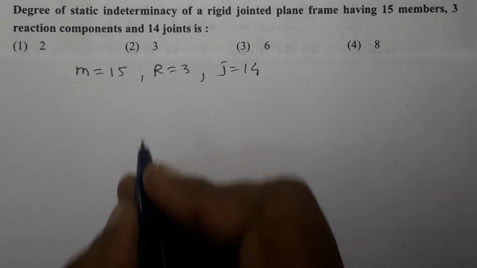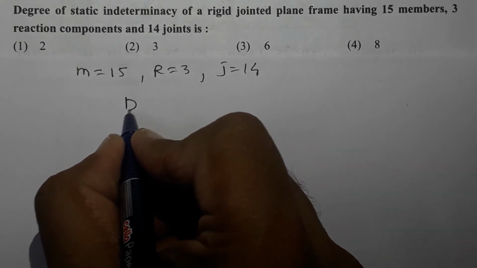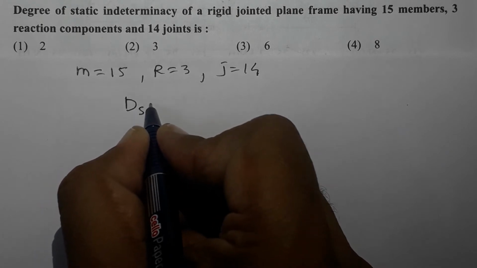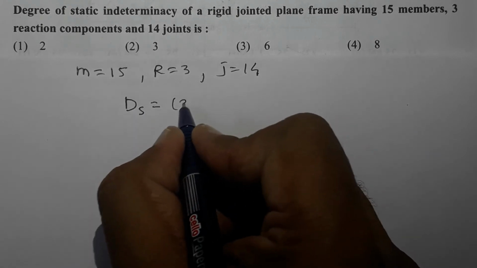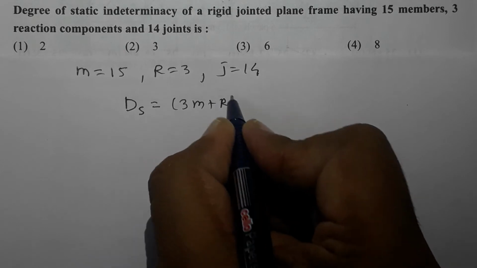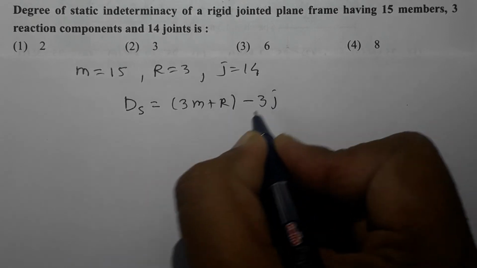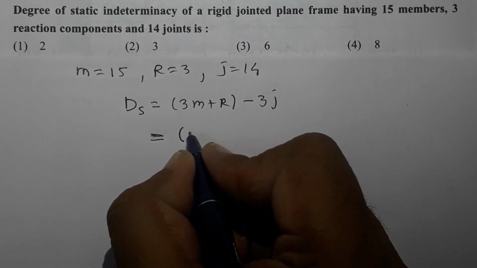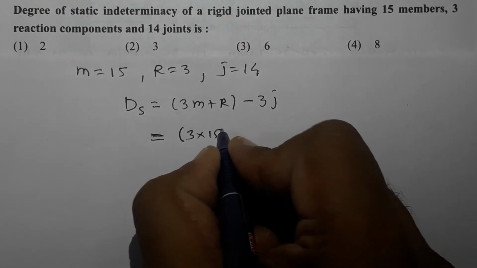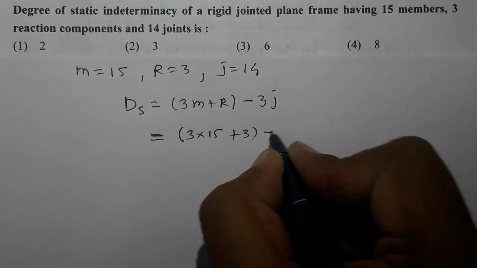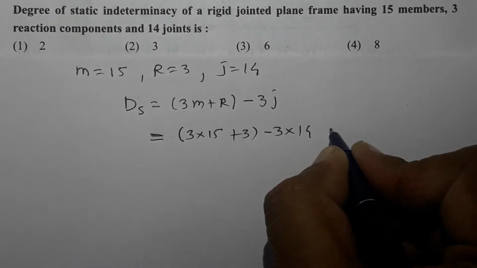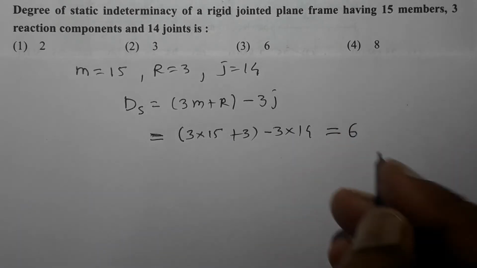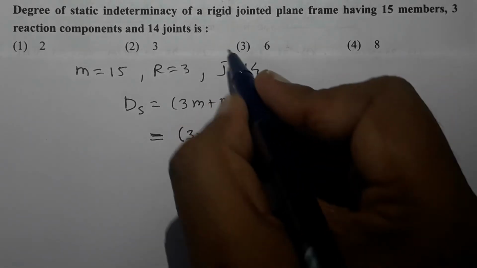Now degree of static indeterminacy in case of rigid jointed plane frame, that is DS, is given as 3M plus R minus 3J. So if I substitute all these values, it will be 3 into 15 plus 3 minus 3 into 14, and the answer works out to be 6, and that is why the correct option is option 3.